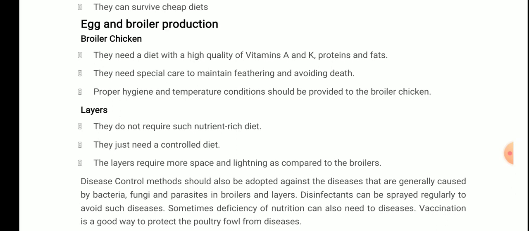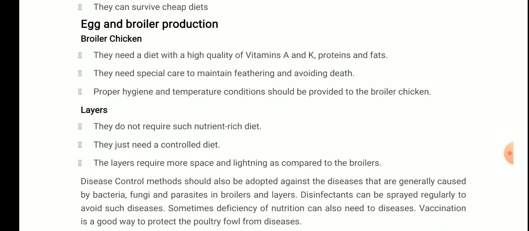Broiler chickens need a diet with a high quality of vitamins A and K, proteins and fats. They need special care to maintain feathering and avoid death, and proper hygiene and temperature conditions should be provided to the broiler chicken. Layers do not require such a nutrient-rich diet, they just need a controlled diet, and the layers require more space and lighting as compared to the broilers. So for egg and broiler production, these are the important points that need to be taken care of while feeding them or while keeping them.